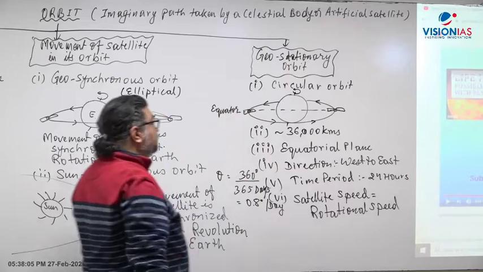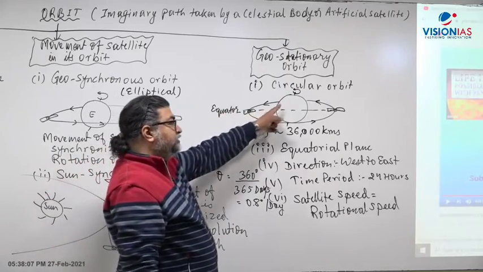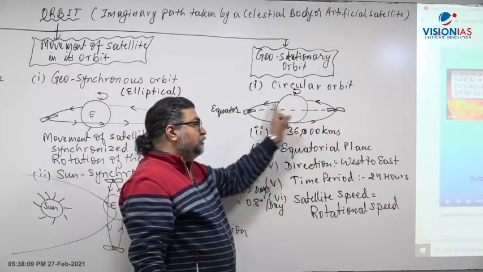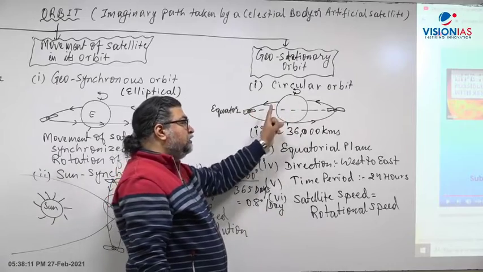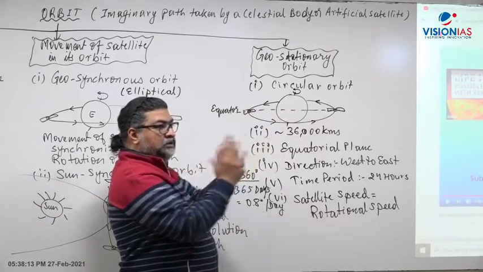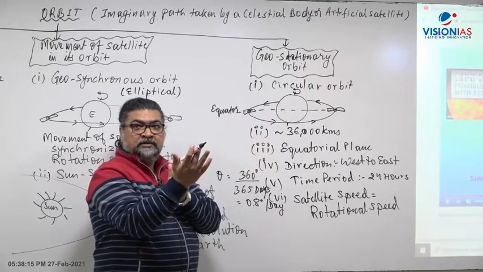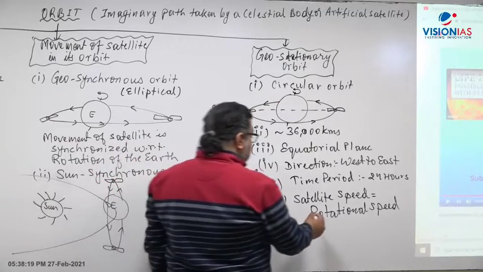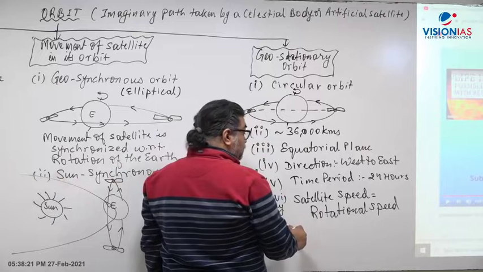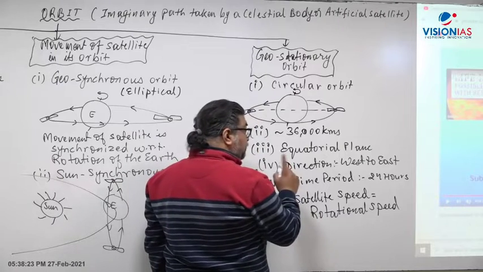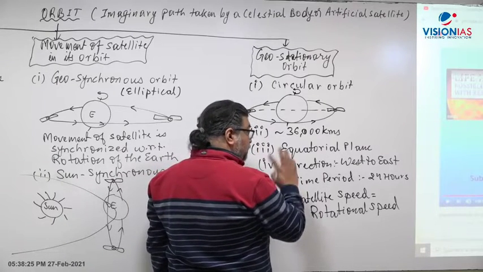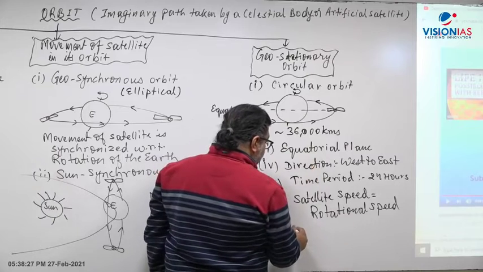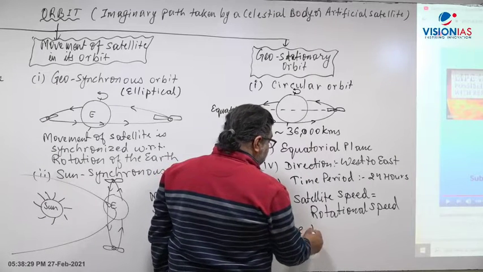The speed of the satellite in such a circular geostationary orbit matches the rotation speed of the Earth, so it will look fixed.